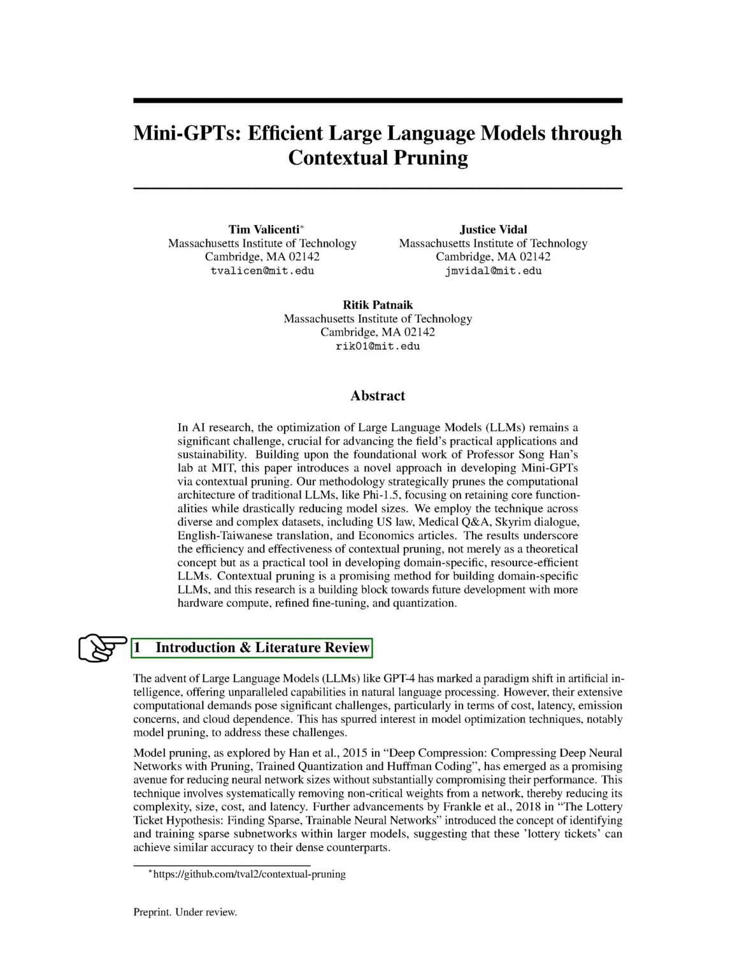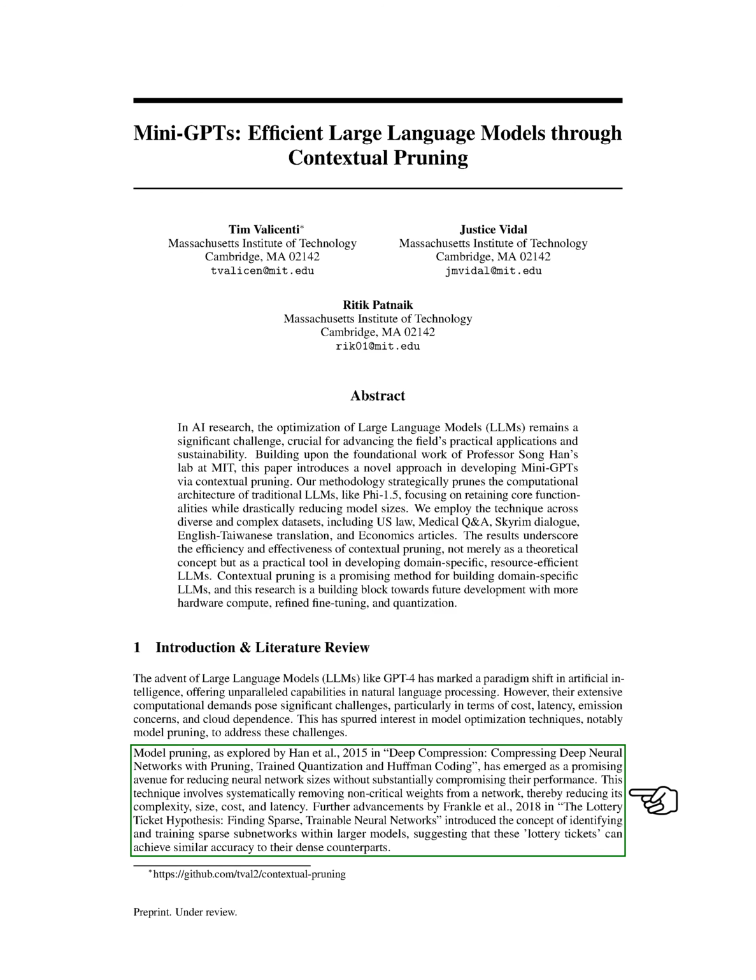Introduction and Literature Review. The development of large language models, LLMs, like GPT-4 has brought about a significant change in the field of artificial intelligence, providing exceptional abilities in natural language processing. However, these models require a lot of computational power, which presents challenges in terms of cost, latency, environmental impact, and reliance on cloud computing. This has led to an increased interest in methods to optimize these models, particularly model pruning, to overcome these challenges.